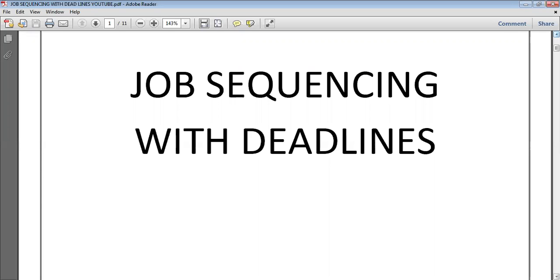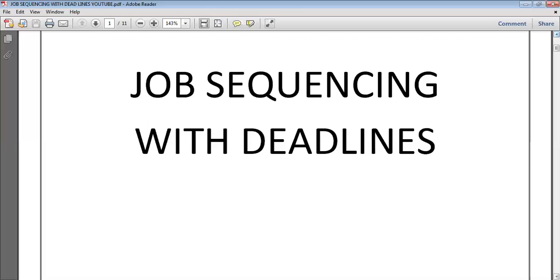constraints. What we are going to do here in this problem is n jobs will be given, and with those associated n jobs, the deadline to complete the job will be given, and even the profit we are going to earn if that particular job is done is also mentioned.